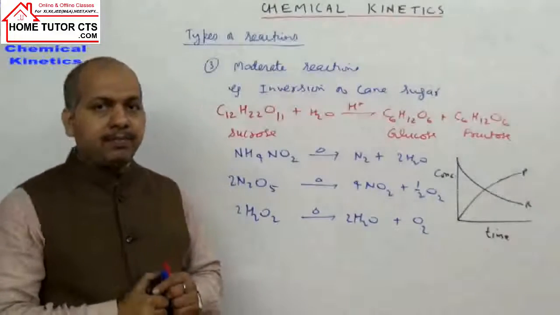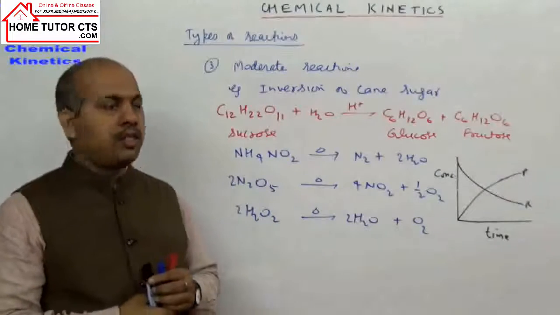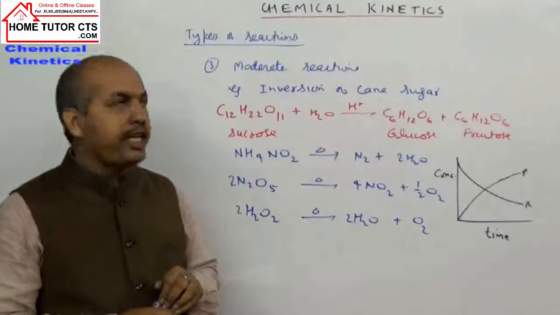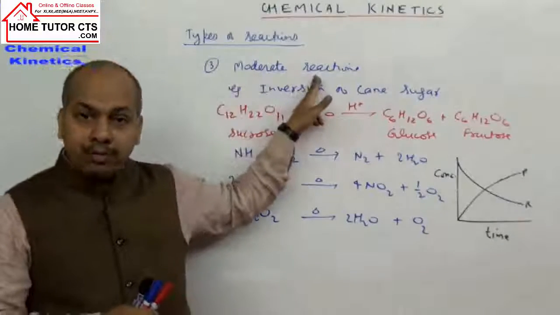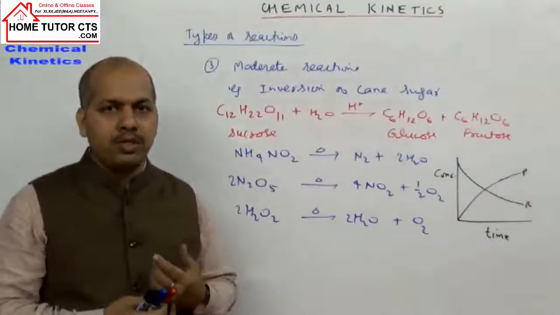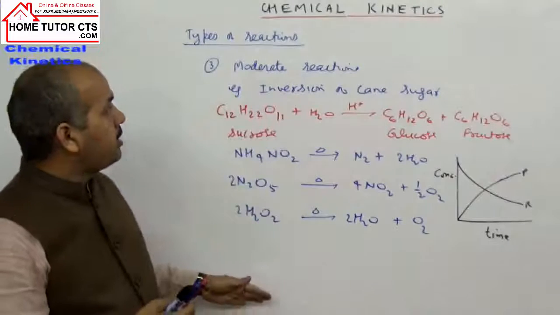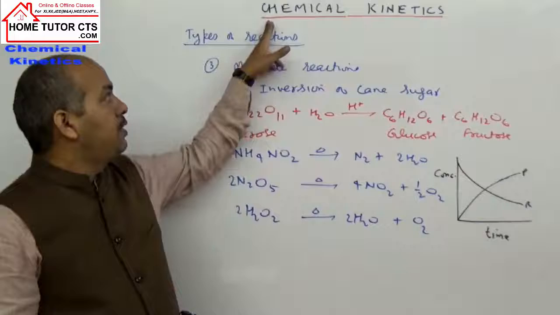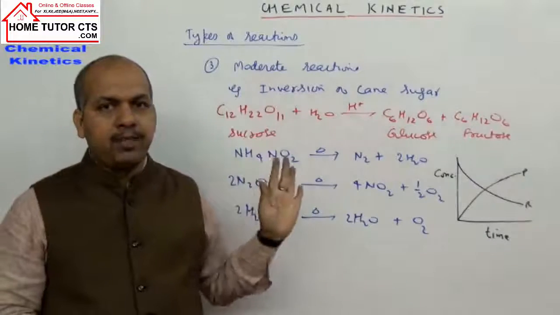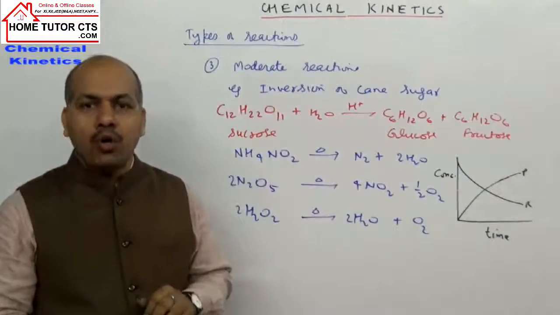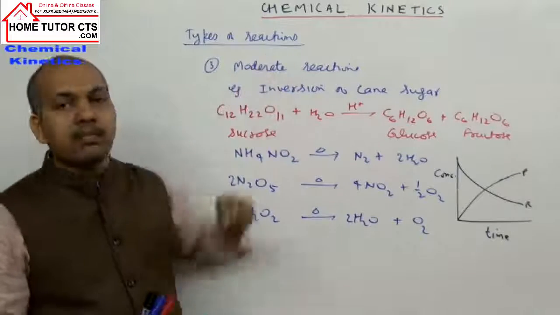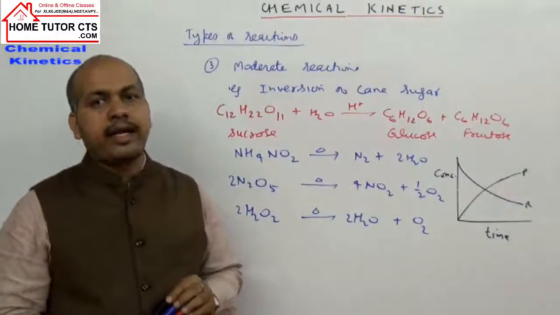So practically, in laboratory conditions, we can study the rates of those reactions which are neither very fast nor very slow. So in the chapter on kinetics we are mainly discussing the rates of chemical reactions which are moderate, neither very fast nor very slow.